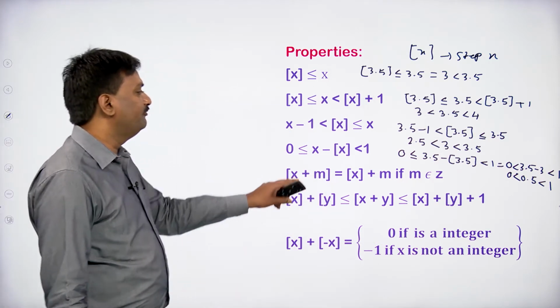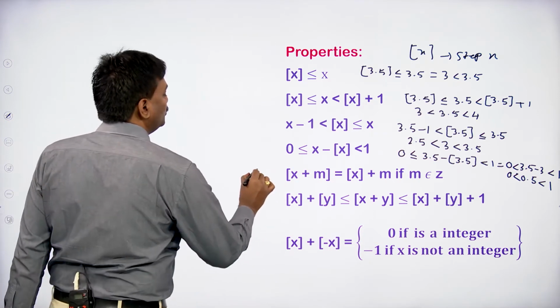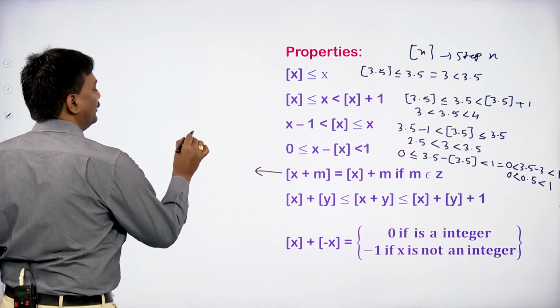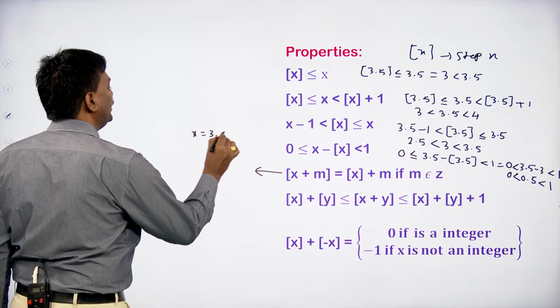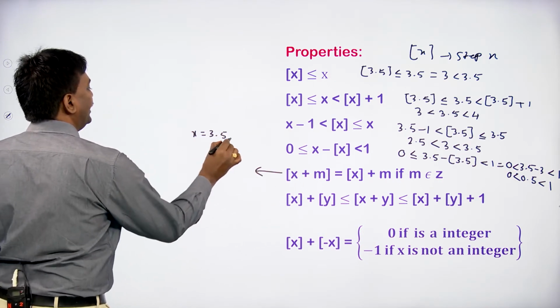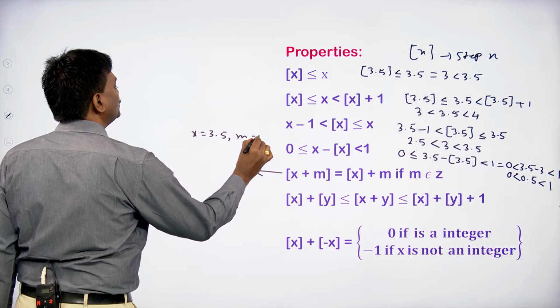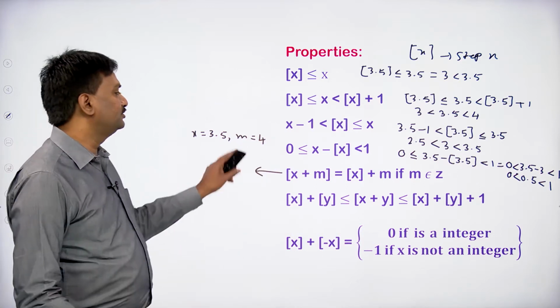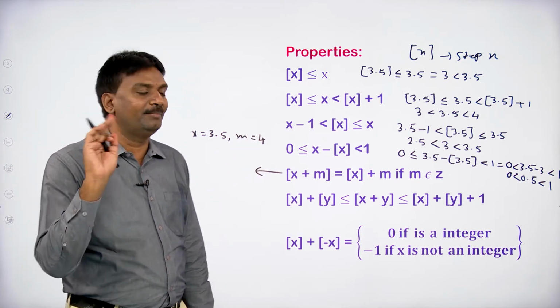So for example, x equal to 3.5, and I am taking m equal to some 4. It is not necessary to take m equal to 4 only, you may take the number as you wish.